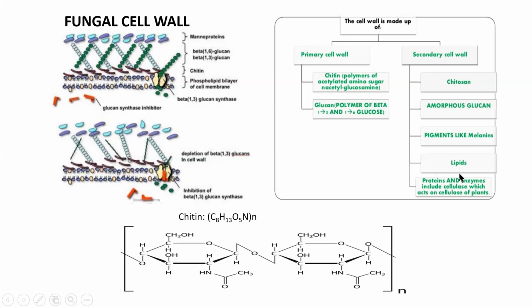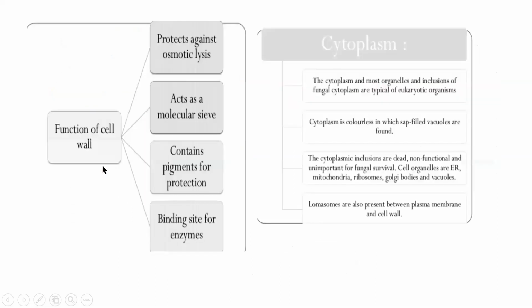You can find some lipids, fats, in the cell wall. You can find proteins also on the cell wall. So this is the whole composition of the fungal cell wall. You have the primary cell wall as well as the secondary cell wall. This is a unique feature of the fungal cell wall, and this is the diagrammatic representation of it. So what is the function of the fungal cell wall?